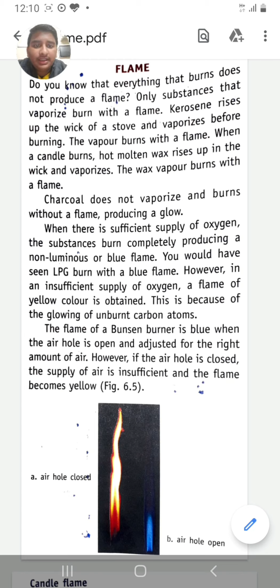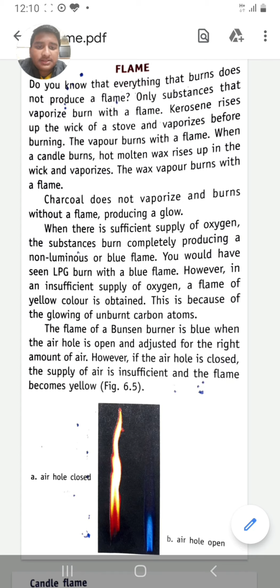Do you know that everything that burns does not produce a flame? Only substances that vaporize burn with a flame. Kerosene rises up to the wick of a stove and vaporizes before burning. The vapor burns with a flame. When a candle burns, hot molten wax rises up in the wick and vaporizes. The wax vapor burns with a flame. Charcoal does not vaporize and burns without a flame, producing a glow.